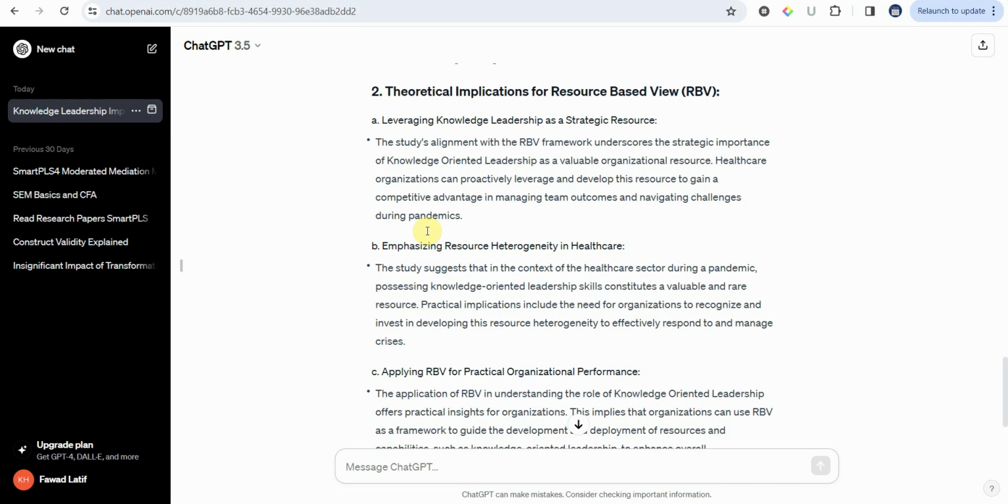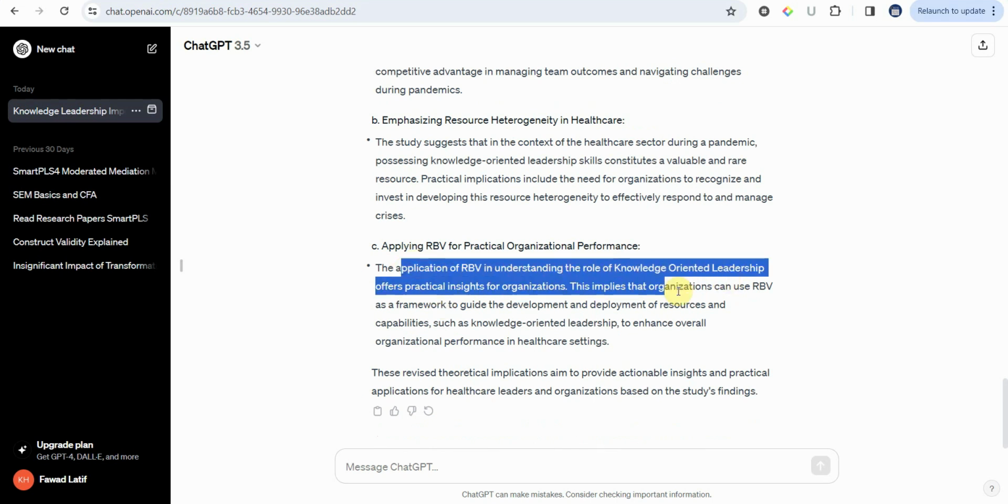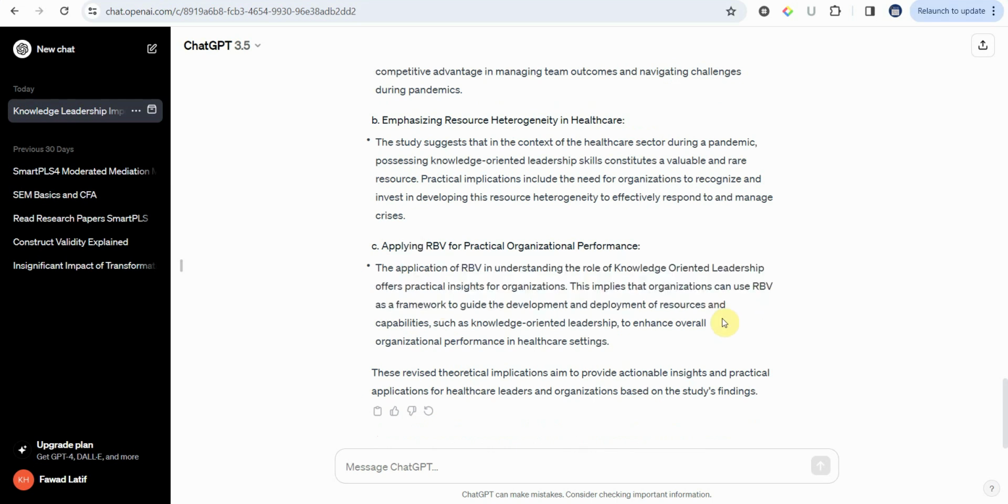Now, again, let's say the study's alignment with the RBV framework underscores the strategic importance of knowledge-oriented leadership as a valuable organizational resource. The application of RBV in understanding the role of knowledge-oriented leadership offers practical insights for organizations. This implies that organizations can use RBV as a framework. Now, again, it is more or less focusing on the context of healthcare or COVID-19. I want it to focus on the theory.